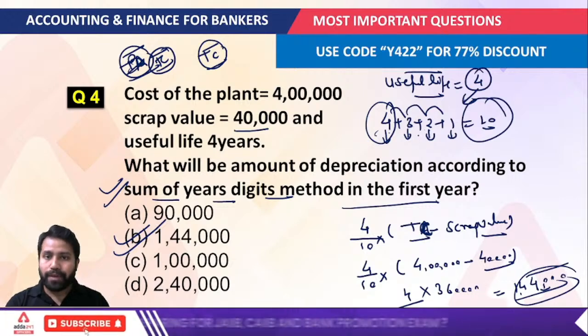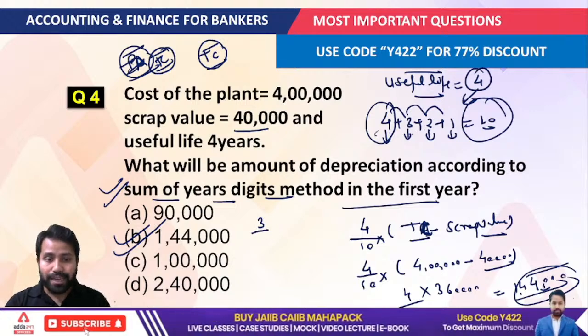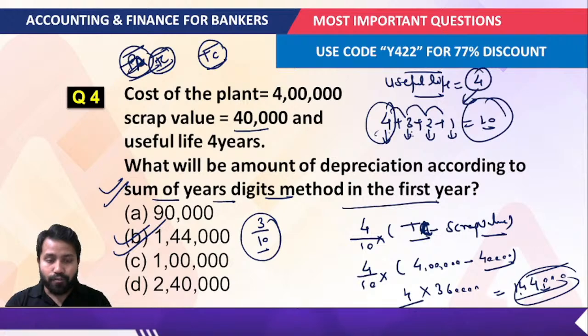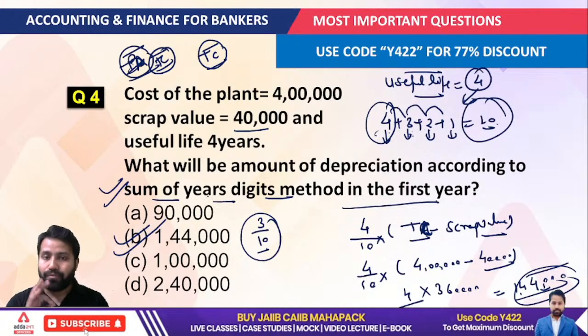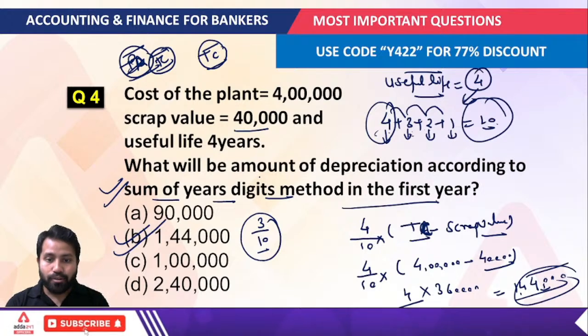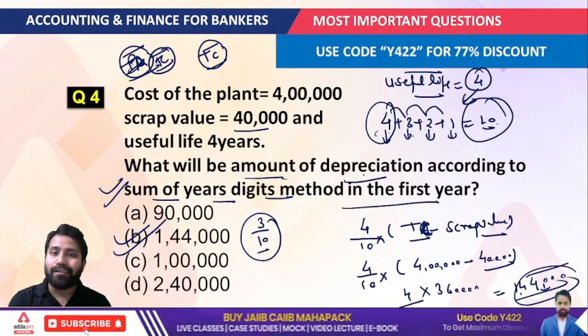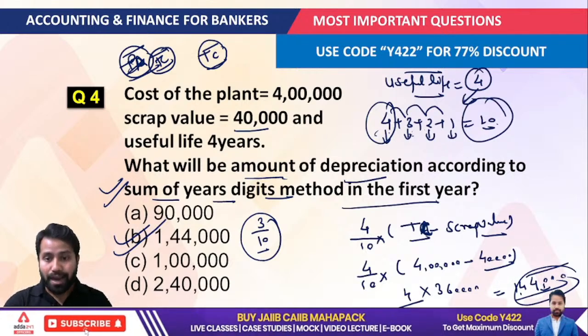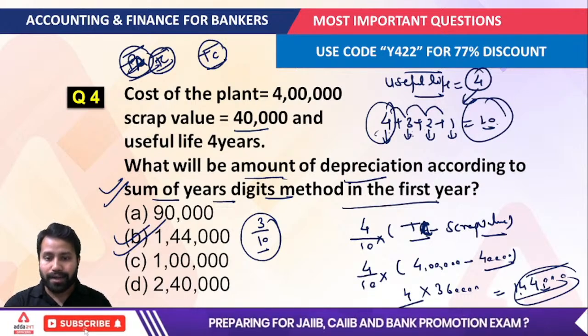Suppose the question asks you to find the depreciation for the second year. In the same way you do the question: 3 by 10 multiplied, and this gives the amount of depreciation. You have to be very aware of what kind of question is actually asked, whether it is about the amount of depreciation or about the amount of the plant. You have to understand that in a very fine way. I am hoping that you are all understanding this.